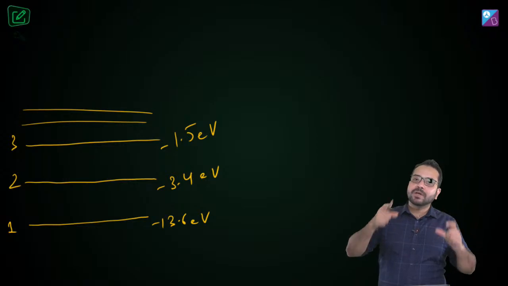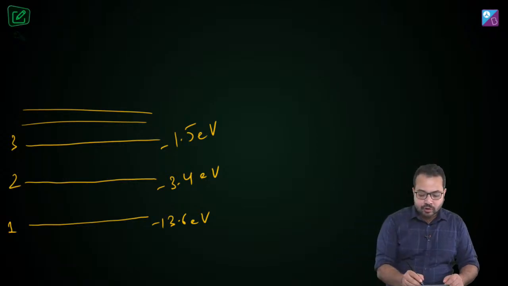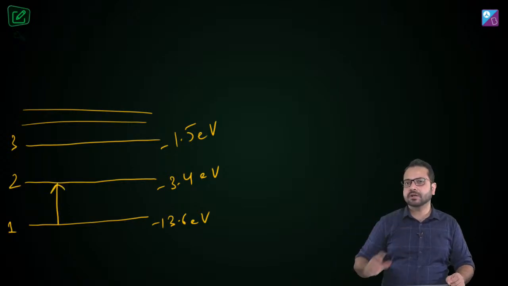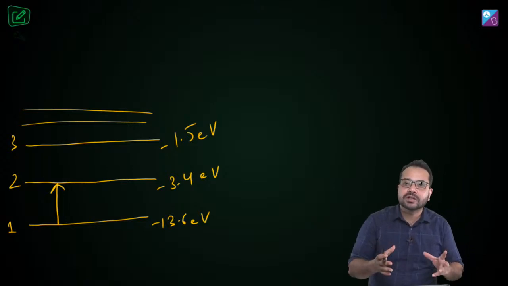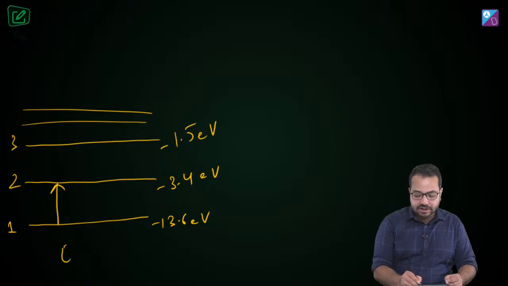So what is the minimum energy of transition? It can go from the ground state to n is equal to 2, and that energy is 10.2 electron volt. Do you agree?